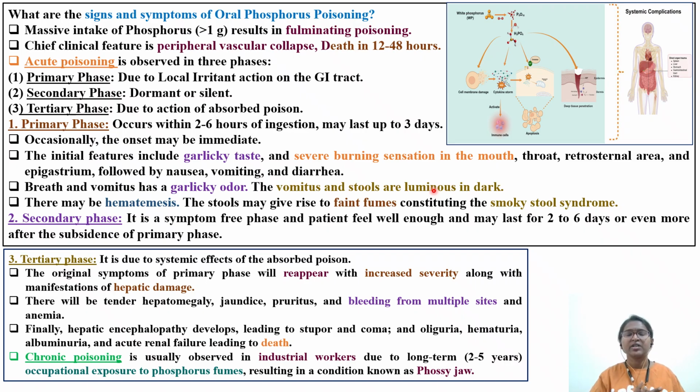Phosphorus has a luminous, glowing property, similar to uranium, because of which the vomitus and stools glow in the dark. There may be hematemesis, that is blood vomiting. Stools may give rise to faint fumes because there is an exothermic reaction whenever phosphorus comes in contact with water. That's why you can see faint fumes, constituting the smoking stool syndrome. That was about the primary phase.